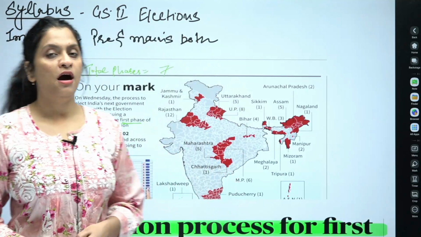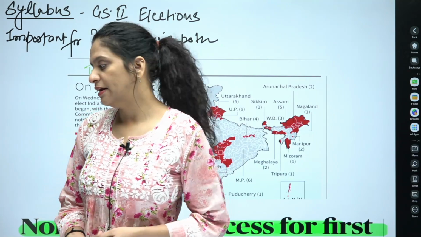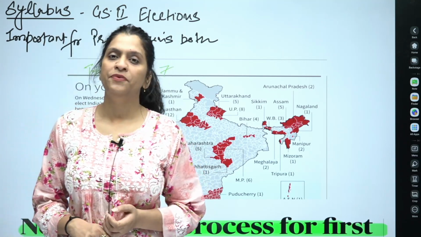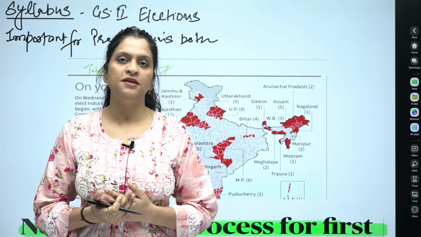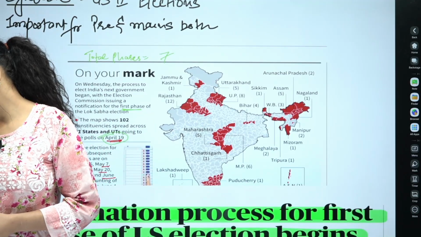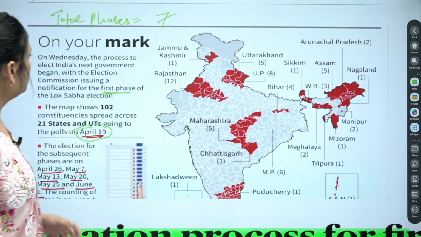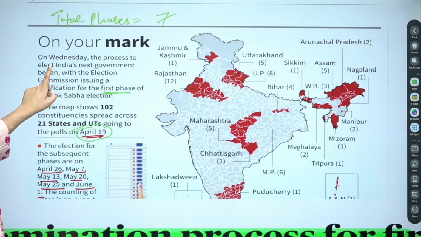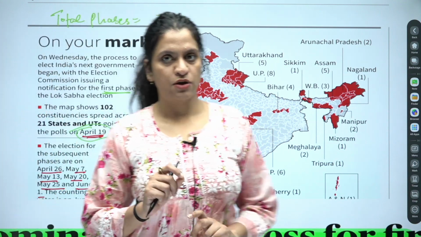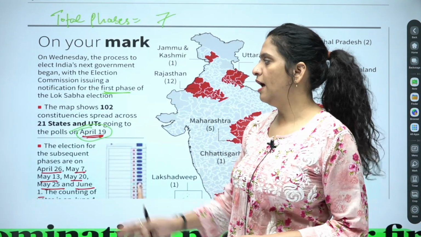I want you to mark some of the facts and information given about the 18th Lok Sabha elections, when the 17th Lok Sabha is ending, and in how many phases these Lok Sabha general elections are taken. So look at this data. The first phase of the Lok Sabha election is to begin on which date? April 19th, and there are other dates given: April 26th, May 7th, May 13th, May 20th, May 25th, and June 1st. So the 18th Lok Sabha elections will be held in 7 phases. Okay, and these are the phases.